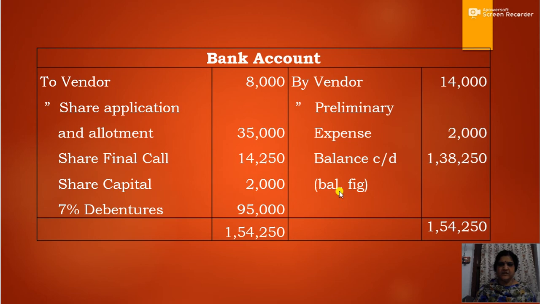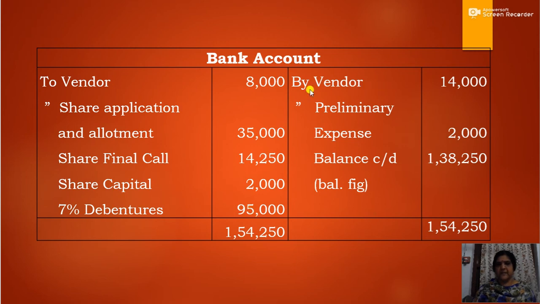Okay. So this is the bank account. To vendor 8,000, that is the opening balance. Then comes share application allotment money received 35,000. Share final call money received 14,250. Then to share capital, that is the amount received on reissue 2,000. Then to 7% debentures, that is the amount received on issue of debentures 95,000.